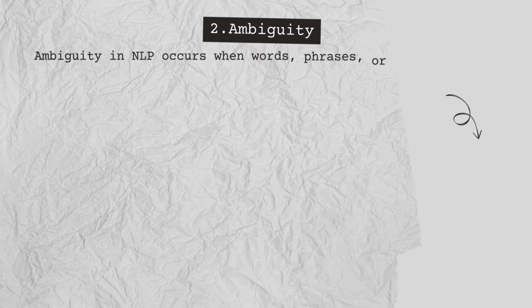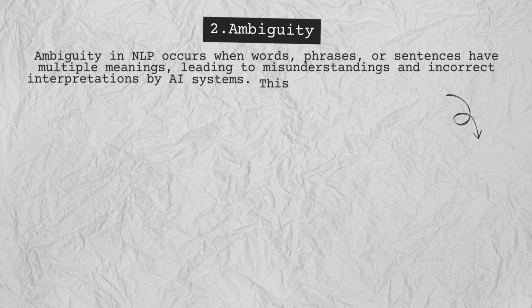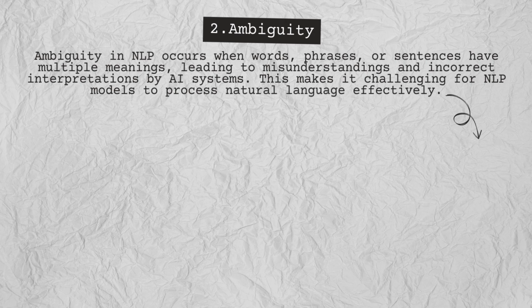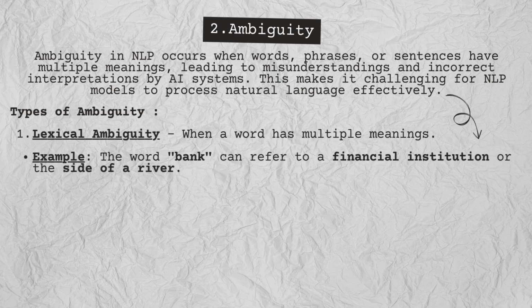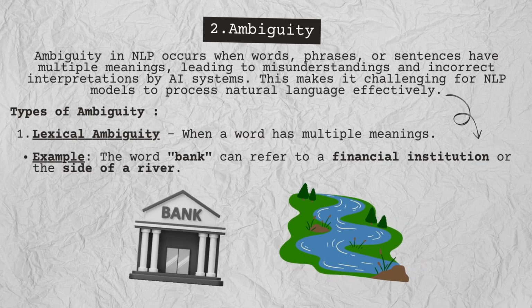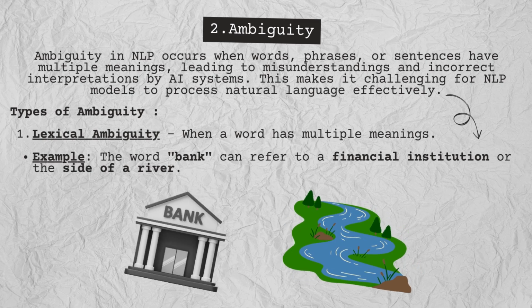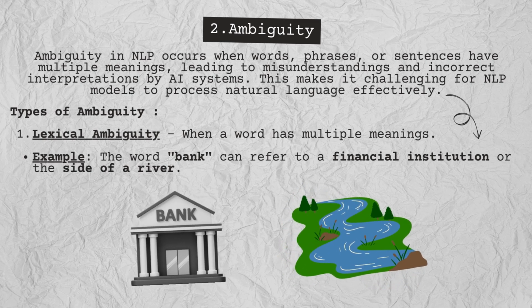One of the biggest challenges in natural language processing is ambiguity, when words, phrases, or sentences have multiple meanings. This can lead to misunderstandings and incorrect interpretations by AI systems. First, lexical ambiguity. When a single word has multiple meanings, take the word bank. Does it refer to a financial institution or the side of a river? Without context, even the smartest AI can get confused.